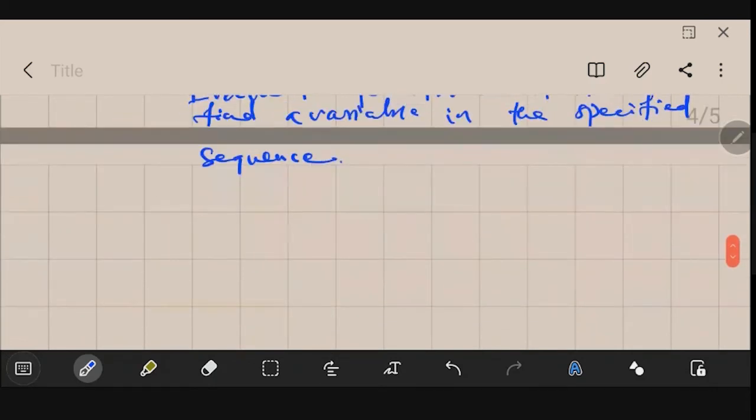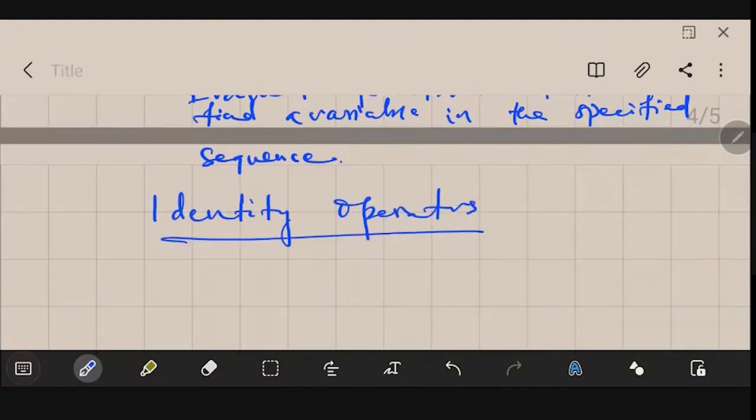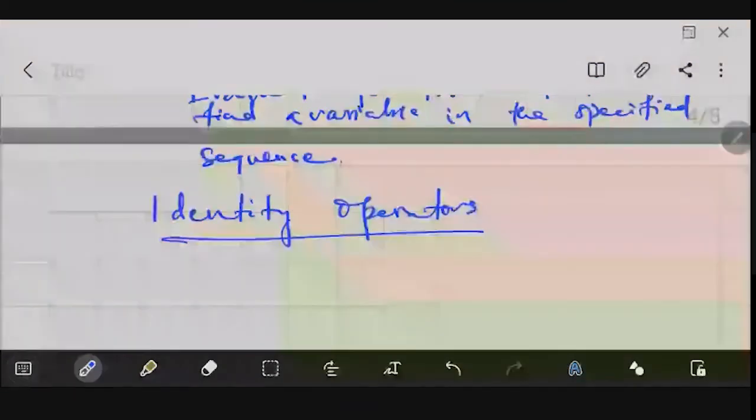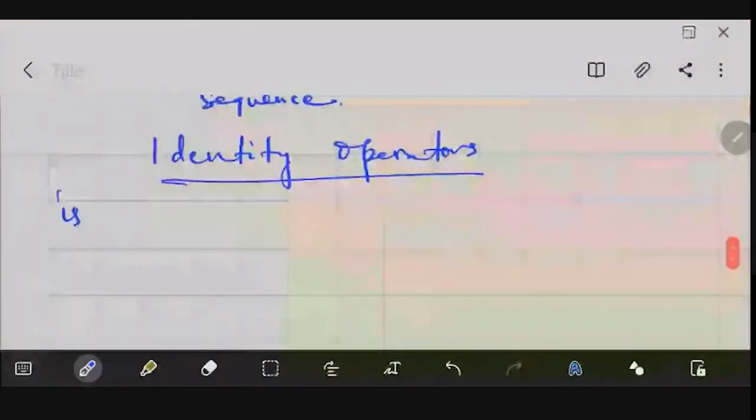So next is the identity operators. The first one is the is operator.